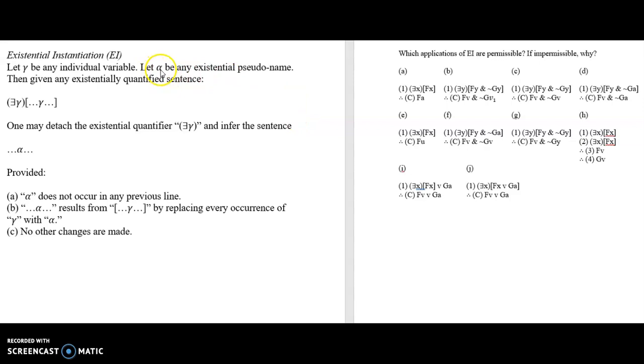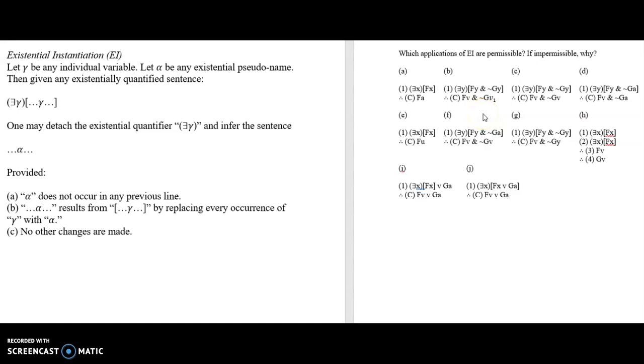Once again, alpha has to be an existential pseudonym. Here it is a universal pseudonym, and you cannot go from "at least one thing has the property F" to "therefore the arbitrary, sufficiently general thing U has the property F." Absolutely not allowed. Okay, F, let's take a look at what we have here.